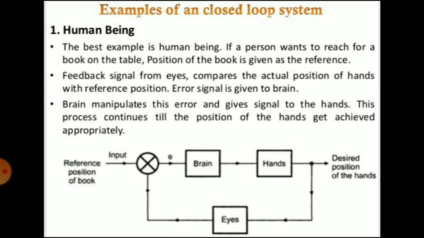An example of a closed loop system is a human being. You can see in the block diagram, there is a brain, then hands, and the eyes. Eyes work as the feedback signal. If a person wants to reach for a book on a table, the position of the book is given as the reference. Feedback signal from the eyes compares the actual position of the hands with the reference position. The error signal is given to the brain. The brain manipulates this error and gives signals to the hand. This process continues till the position of the hands is achieved appropriately.